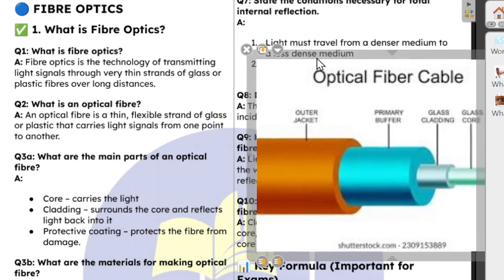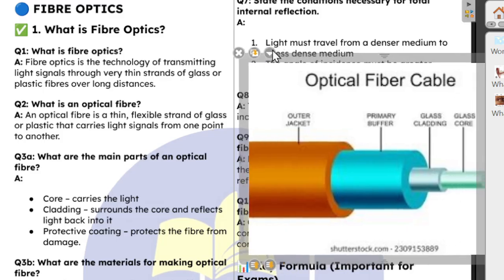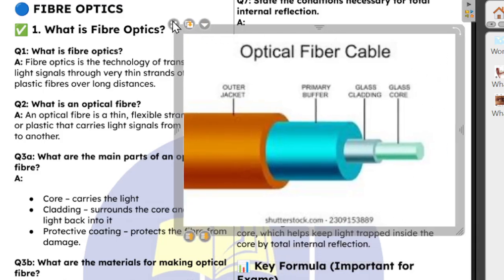So the core is the one that carries the light. The cladding surrounds the core and reflects light back into it. Then we have the protective coating that prevents the fiber from damage. And sometimes we would have another extra layer, but that extra layer is not part of the optical fiber. It's just another extra layer to prevent it from damage.